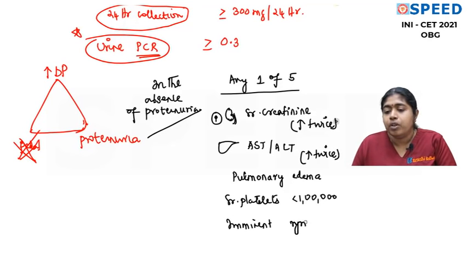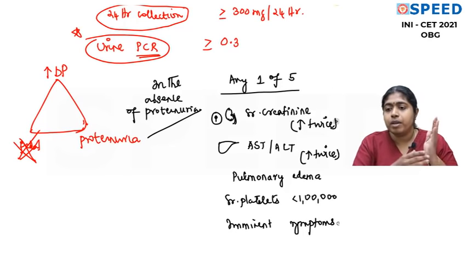Okay, now why am I talking about all this? You have a patient coming to the OPD who comes with elevated BP of say 140/90 or 150/100. Now you ask her to go to the lab to check her proteins. Say, do you do a urine PCR or a spot protein or a dipstick, whatever. If it's coming, there is no proteinuria, you cannot simply say, no, she's not a case of preeclampsia. You have to check for all the other 5. Please understand, you have to check her serum creatinine, you have to check her AST, ALT, you have to check her serum platelets, and of course, pulmonary edema that clinically you can assess, and you have to ask her for imminent symptoms. Now, rarely you have a combination. You have a woman with 140/90, she says headache, then immediately you make a diagnosis of preeclampsia.